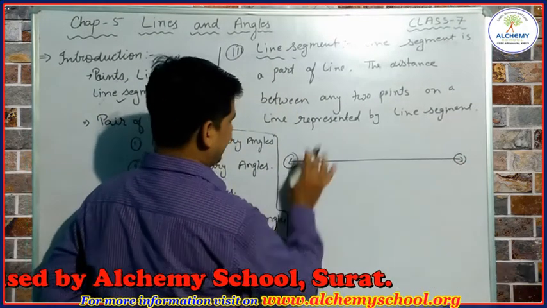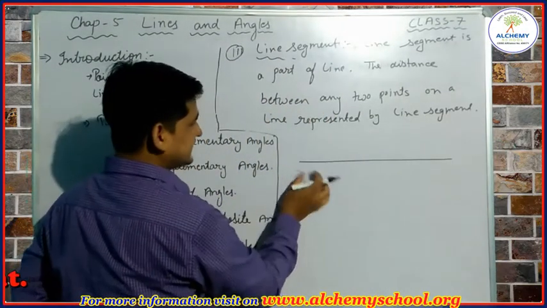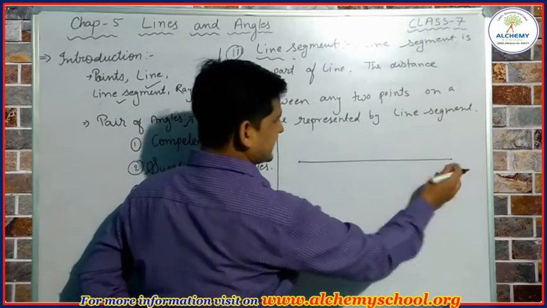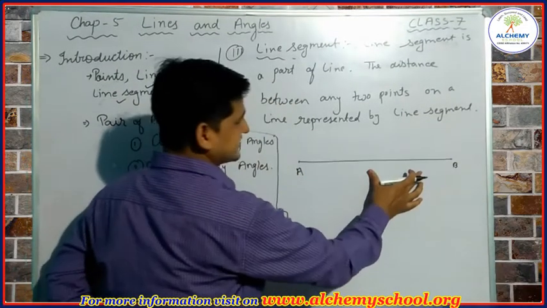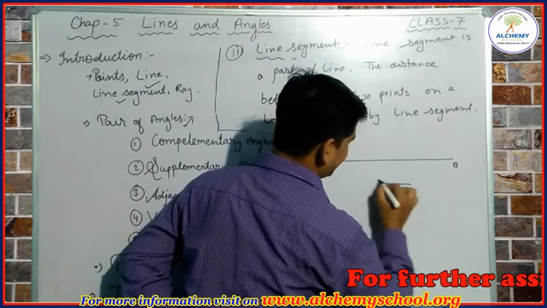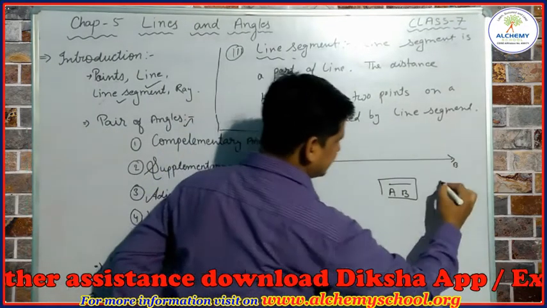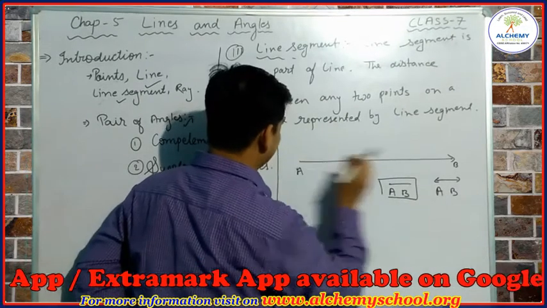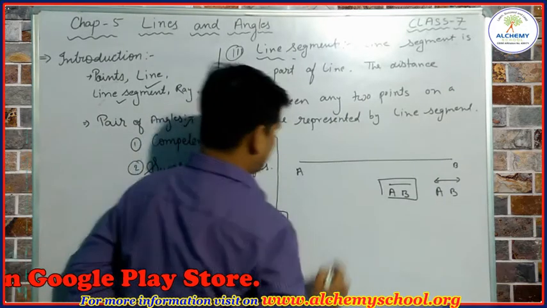If we erase this arrow, it means this is not extending in both directions, and this point is the end point. So it is A and it is B. This is a line segment. To represent a line we write line AB, and to represent a line segment we can remove the arrow.